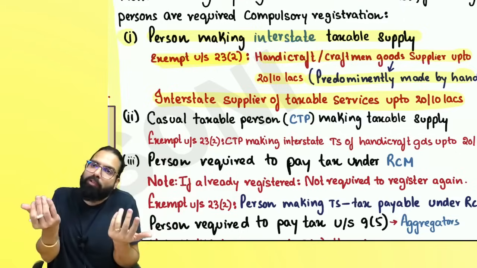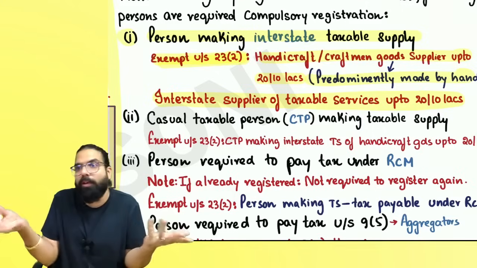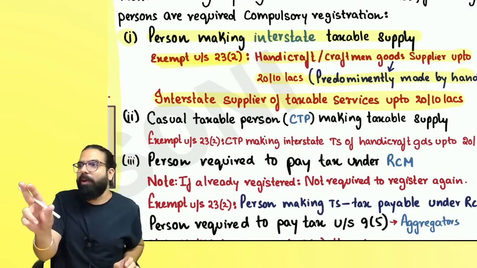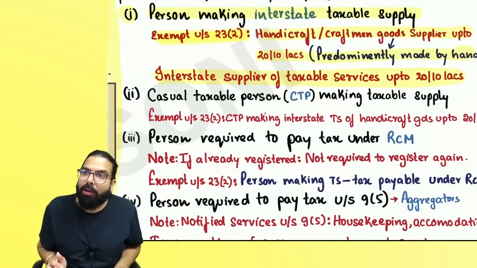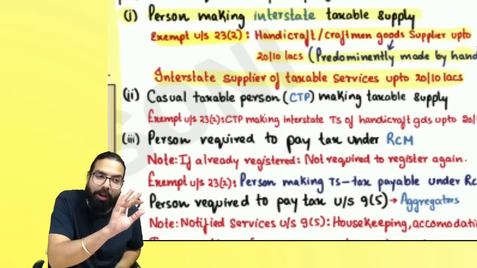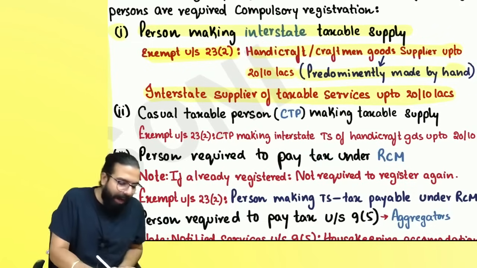So if I cross 20 lakh rupees, even though you are a supplier of goods, for example from Karnataka, you will have to take registration compulsorily. The 40 lakh limit will not apply to you. Can I go ahead, everyone? Are we all clear? Section number 21 read with the notification gave a 40 lakh limit, but you are not exempted up to 40 lakh. You are exempted only up to 20 lakh or 10 lakh. Are we all clear, everyone?